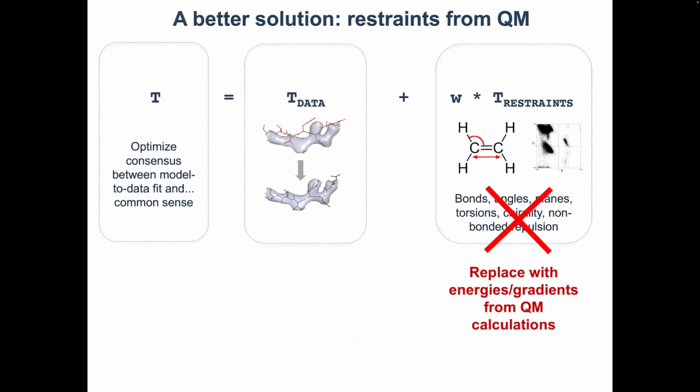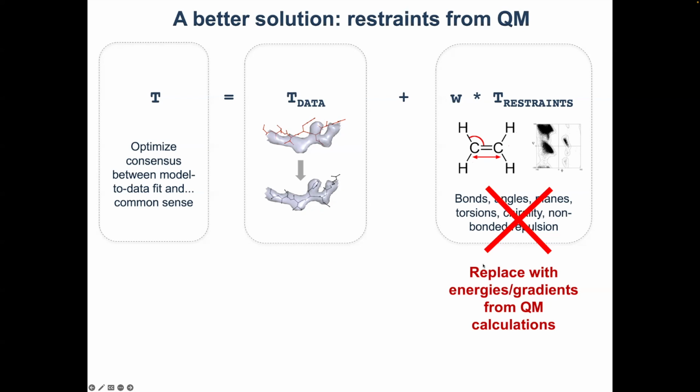Now, what we are proposing to do, the team of developers of this new method, is to say, well, let's use QM calculations instead of standard restraints. So let's forget about libraries, all these monomer libraries, all these Engh and Huber tabulated bond lengths and angles, and instead let's use fundamental laws of physics to derive chemical information about your structure in terms of energies and gradients that can be used in restraints.